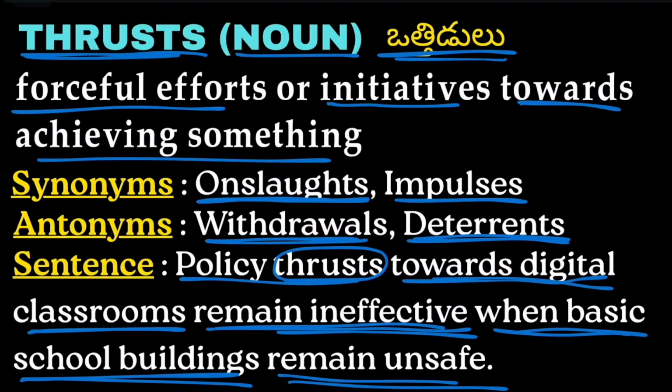What they mean to say is the school buildings are not built properly and are unsafe, and now they are discussing the digital classrooms. So this puts forceful efforts on achieving digital classrooms, even though there is a withdrawal of unsafe buildings.